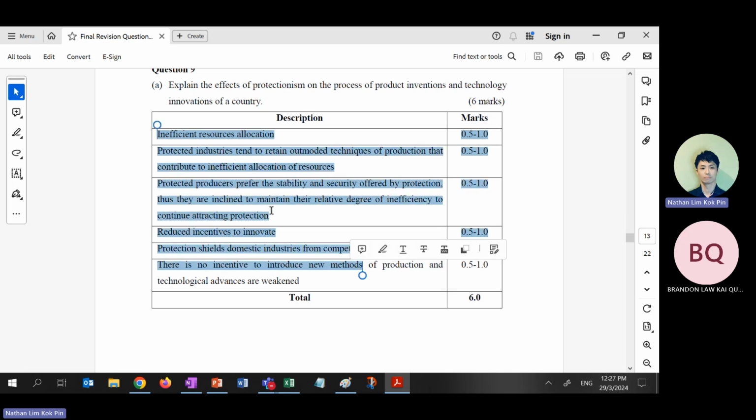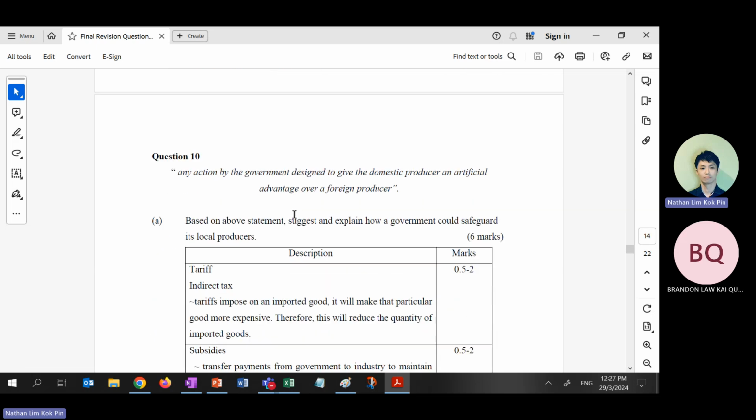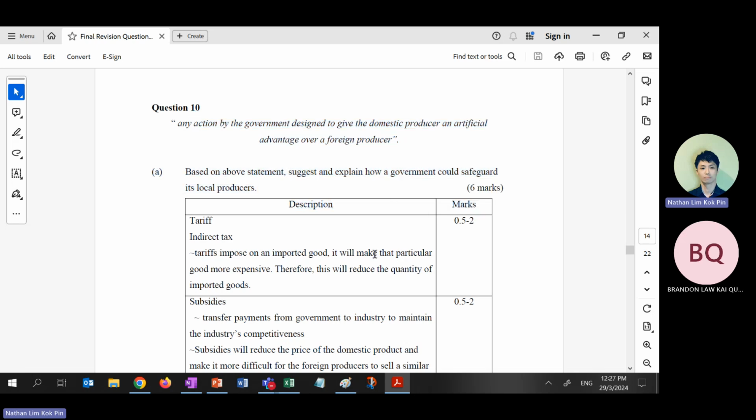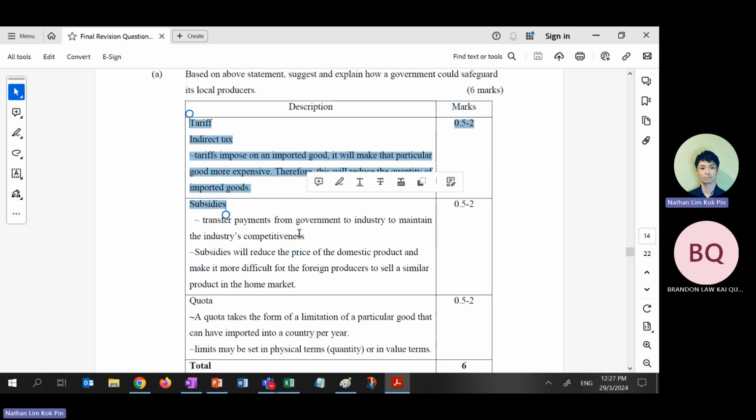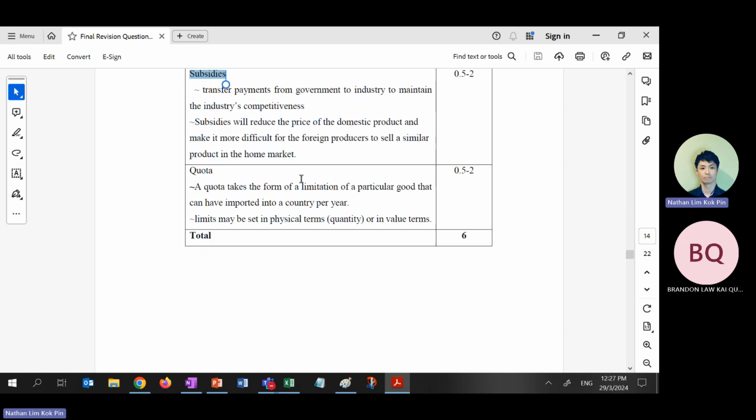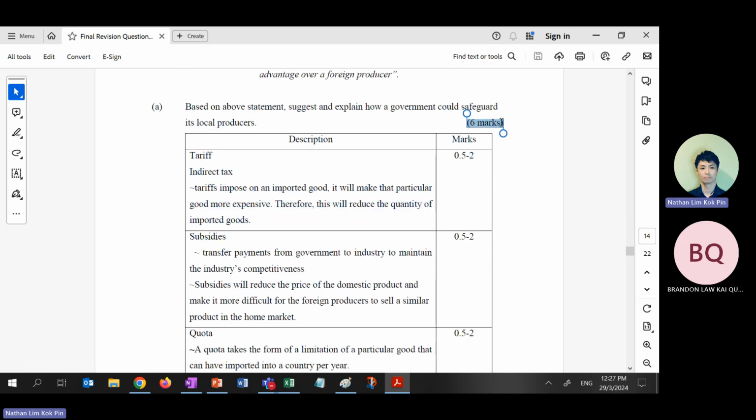So these are the effects. You just think about that yourself. I don't have the luxury of time to cover everything already. And safeguards, same thing. Try to draw diagrams for tariffs, subsidies, and quotas. Even a diagram is a safe mark. You will not know your diagram can save you. Suddenly you write something wrong. I have a lot of students who write tariff is a tax on export in the definition. So 1 mark gone already. But if you have a diagram, I can help you. Because you're nervous, you simply write tax on export. I never taught you what is tax on export. Why suddenly got tax on export, right?